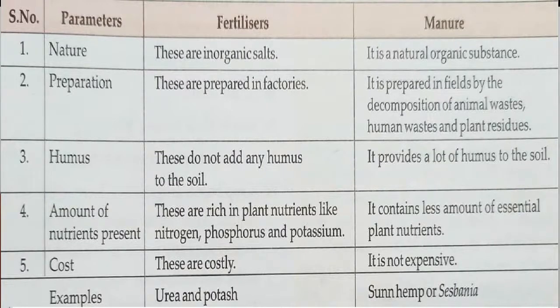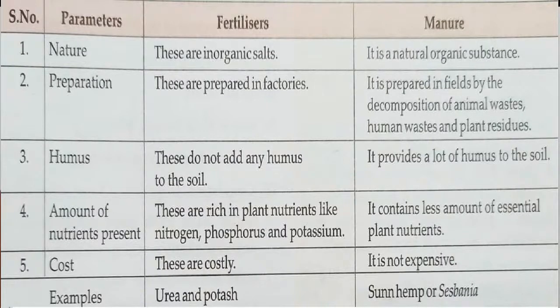Now the fourth parameter we can say amount of nutrient present. These are rich in fertilizer. These are rich in plant nutrients like nitrogen, phosphorus and potassium. Manure, it contains less amount of essential plant nutrients. And the last but not least, cost.